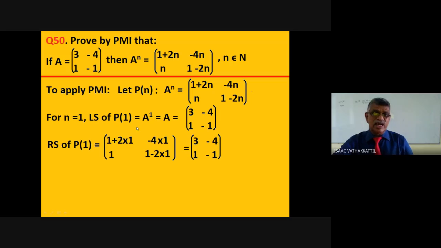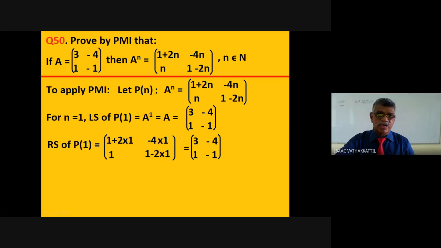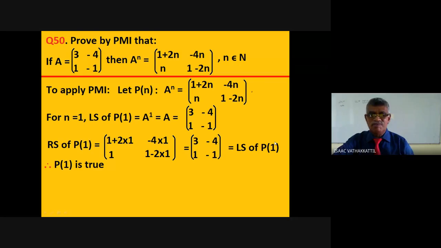So we agree that the left side of P of 1 and the right side of P of 1 are equal. The left side of P of 1 is here, and the right side of P of 1 is also here. The same thing. That means they are equal. That means P of 1 is true. So our first step is over. What is that? P of 1 is true.